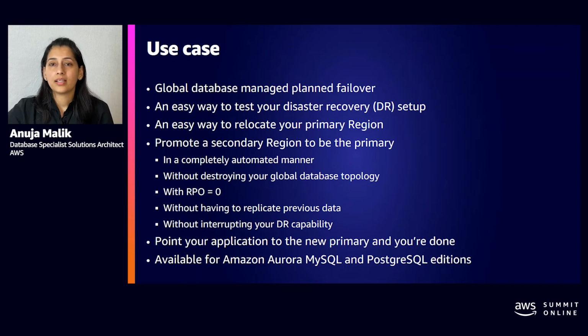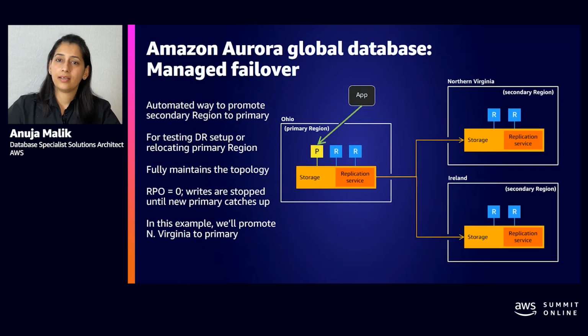It allows you to say that now I want to move my primary from region A to region B, and Aurora takes care of all the heavy lifting. So how does it work? Let's say I have my same setup again. I have my primary in Ohio, and my secondary regions are Northern Virginia and Ireland again. And the application is running against Ohio in this case. Now, because of some reason, the most common thing again here is that you want to test out your disaster recovery solution, which is again a compliance exercise for a lot of applications and customers.